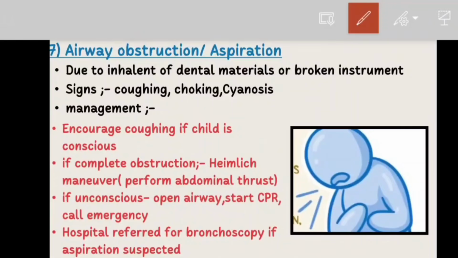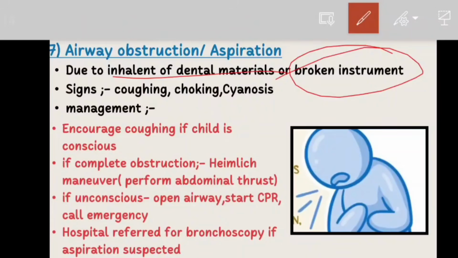Airway obstruction happens when an object blocks the airway. It may occur due to inhalation of dental material or a broken instrument. For example, while placing a crown, a small screw accidentally slips into the child's throat. The child immediately starts coughing and choking. This is airway obstruction.